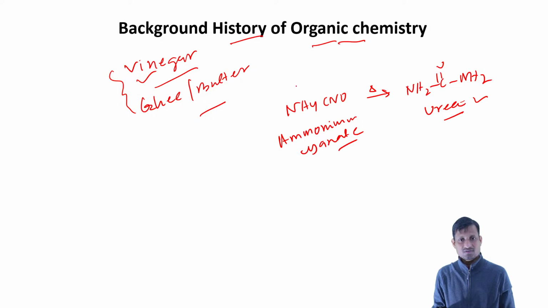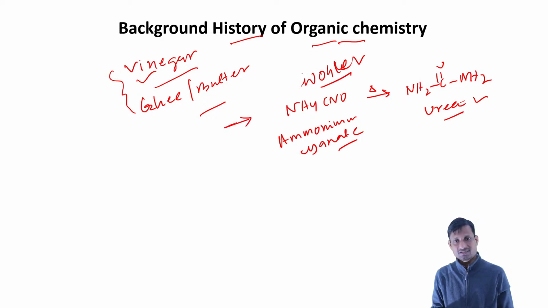Okay, so who discovered this? This is the scientist Wöhler. Okay, Wöhler is the person. So the first organic compound that is synthesized in the laboratory is urea. The second compound was synthesized by Kolbe, or sometimes people pronounce it as Kobe. That was acetic acid.